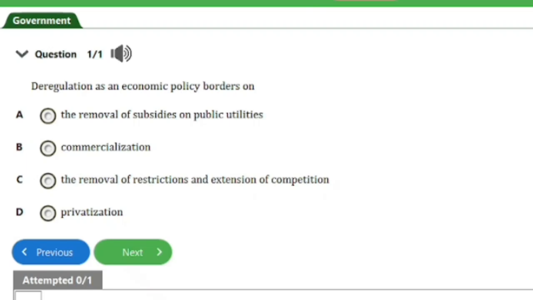It says, the deregulation as an economic policy borders on: A, the removal of subsidies on public utilities; B, commercialization; C, the removal of restrictions and extension of competition; D, privatization. So guys, the answer to this question is option C here, the removal of restrictions and extension of competition.